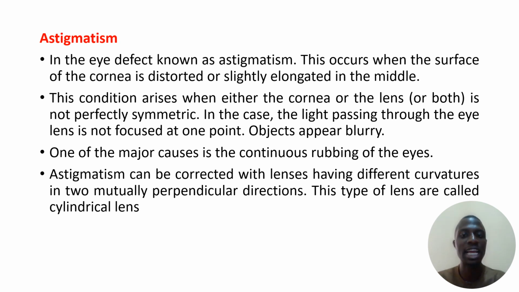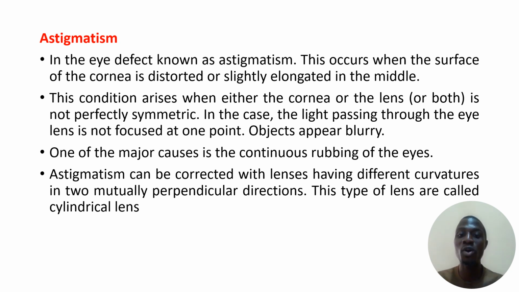In this case, light passing through the eye lens is not focused at one point. It might be multiple points. One point might be behind the retina, one point might be on the retina or even in front of the retina, and these multiple points cause objects to appear blurry.